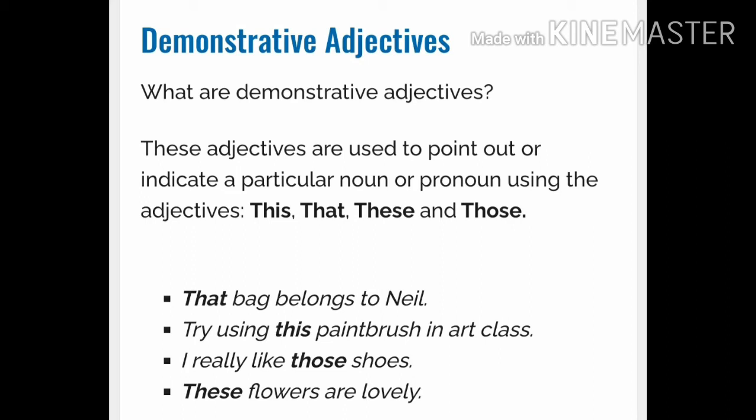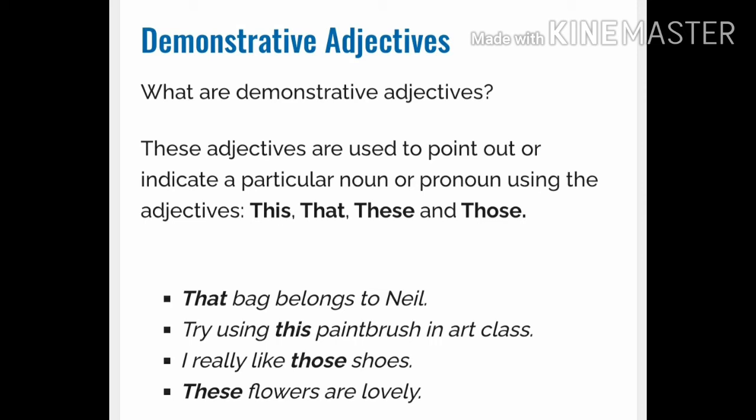Now we move to the second sentence. Try using this paintbrush in art class. Here this is an adjective, and it is indicating the particular paintbrush. Here this is an adjective. I really like those shoes. Here those is an adjective because it indicates the noun. So those is a demonstrative adjective in this sentence.